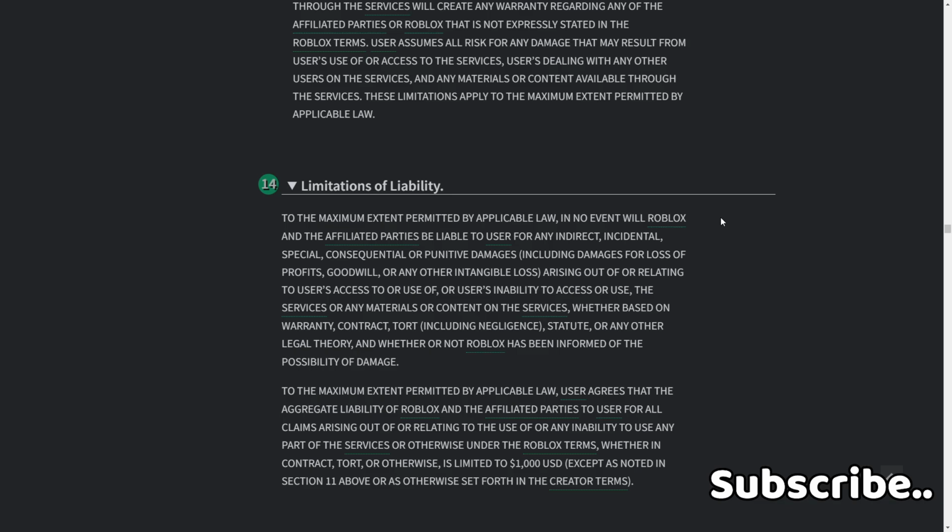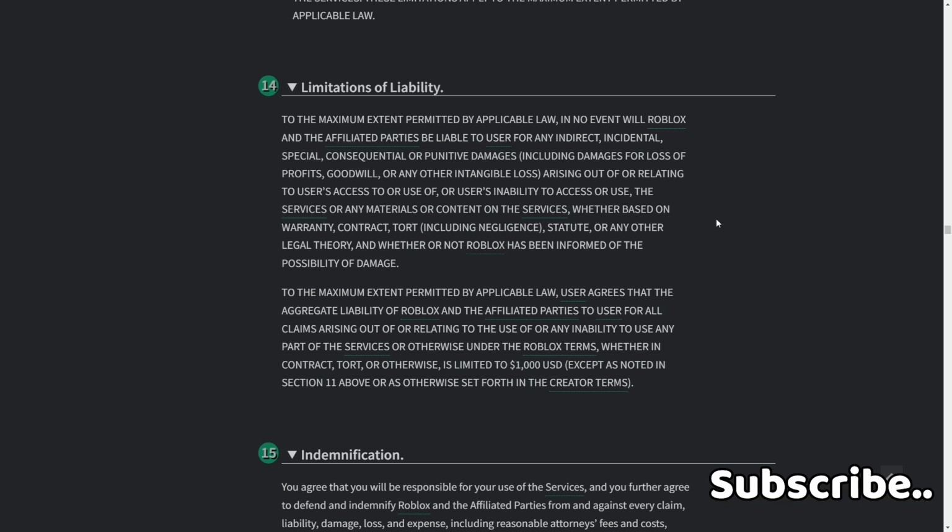14. Limitations of liability. To the maximum extent permitted by applicable law, in no event will Roblox and the affiliated parties be liable to user for any indirect, incidental, special, consequential, or punitive damages, including damages for loss of profits, goodwill, or any other intangible loss arising out of or relating to user's access to or use of, or user's inability to access or use, the services or any materials or content on the services, whether based on warranty, contract, tort, including negligence, statute, or any other legal theory, and whether or not Roblox has been informed of the possibility of damage, to the maximum extent permitted by applicable law.